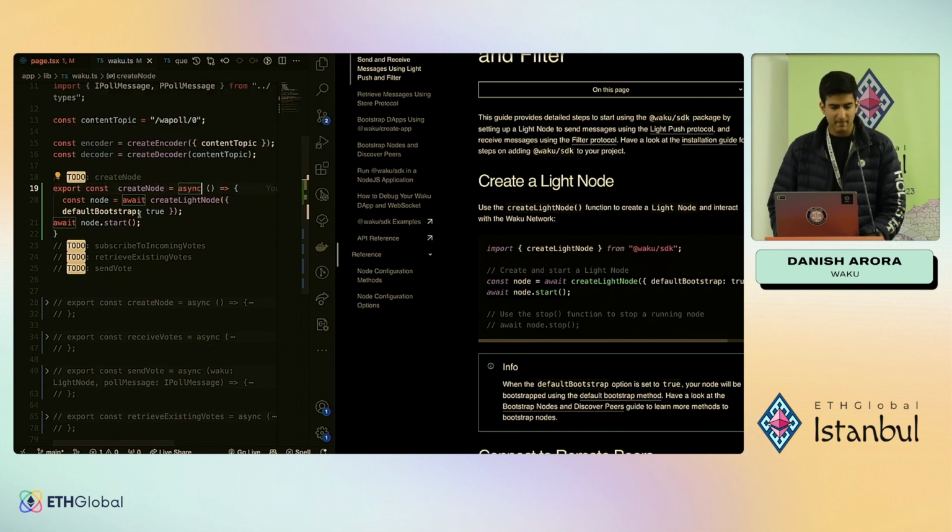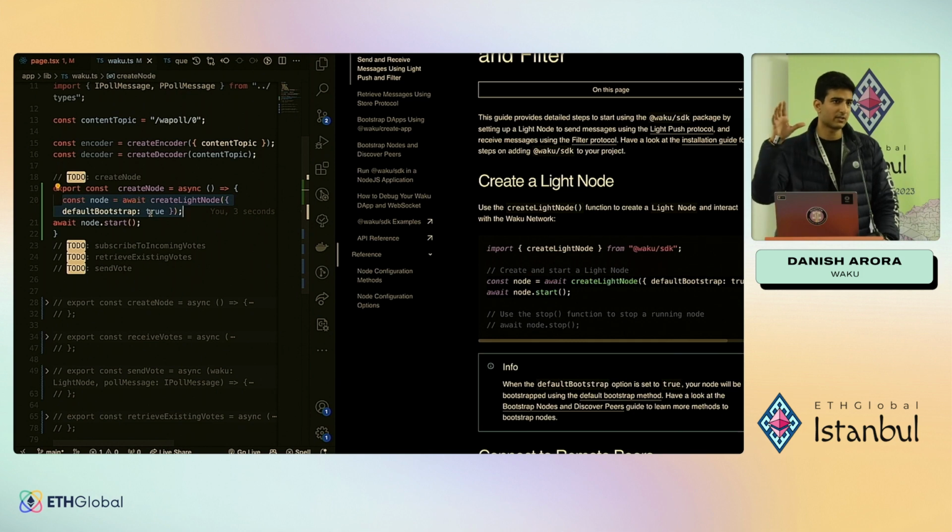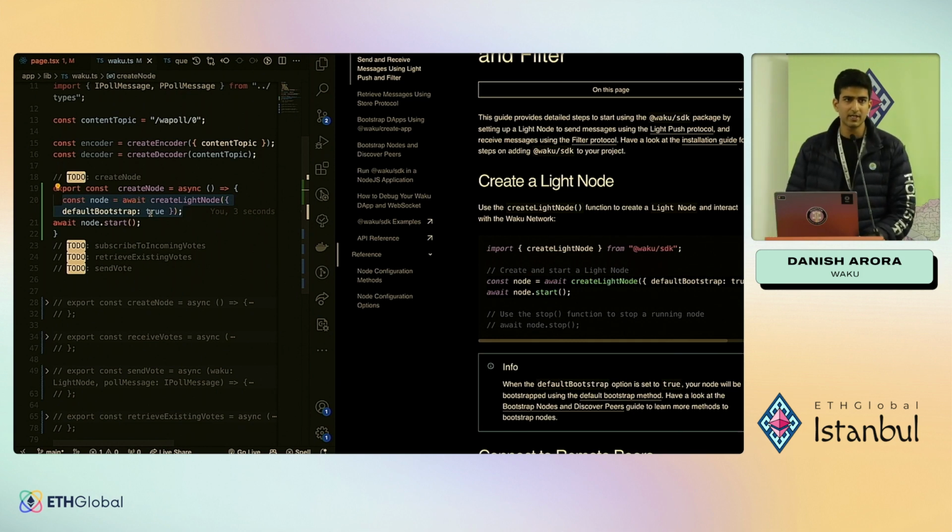It creates a light node, and we're passing it a parameter called default bootstrap. What that does is it uses a predefined set of nodes that we're going to connect to. Otherwise, if you do not want to connect to the pre-existing set of nodes that Waku has, Waku being a permissionless network, you do get to run your own node and participate in the network, and you'll get a multi-address that you can use to dial. So you do not have to use a pre-existing node. For simplicity, we're going to use the default network, and we're going to start the node.